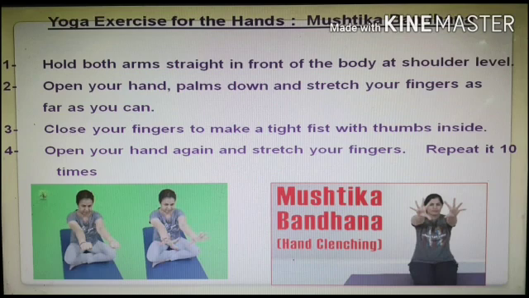Another name for Mushtika Bandhan is hand snatching. It means you have to make your hands straight, tightly. Then you have to spread out and stretch your fingers as much as you can. Then you have to make a tight fist of your fingers. Then again open, then again close. Like this you have to do it at least 10 times.